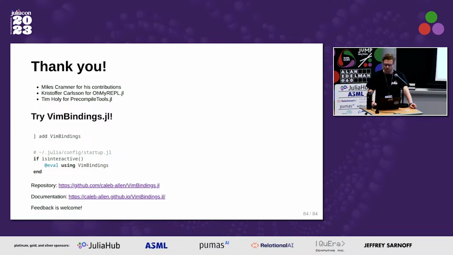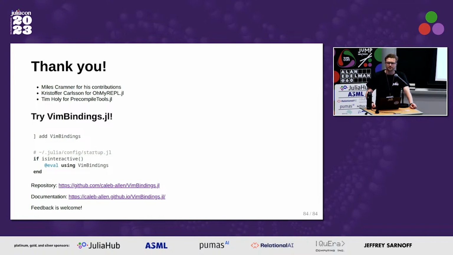Any other questions? First of all, thank you, especially for the large amount of work you put into getting Escape working. Can I modify it to not be Escape? I use JJ, for instance, to exit insert mode. Sure, you file a request, and I just implemented preferences.jl, so the structure is there for adding a little bit of customization right now. So file a request, and I think that would be pretty straightforward to implement. All right, excellent. Thank you.